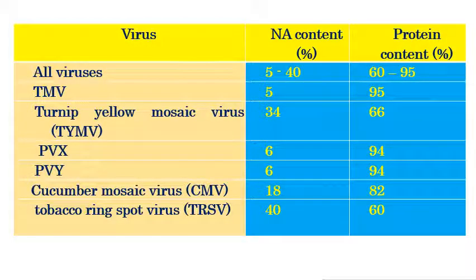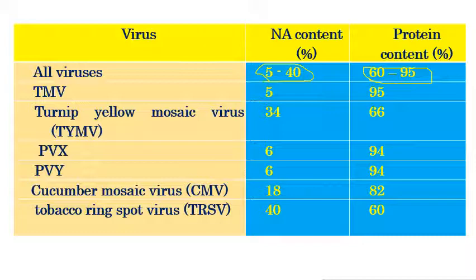Now we will see some of the viruses and their nucleic acid content as well as protein coat. Before that, we will look at the chemical composition of plant viruses. The virus is mainly composed of two components, that is nucleic acid and protein coat. Almost all plant viruses, as we already discussed, contain 5 to 40% nucleic acid and 60 to 95% protein coat. And there are some exceptional viruses which deviate from this content.